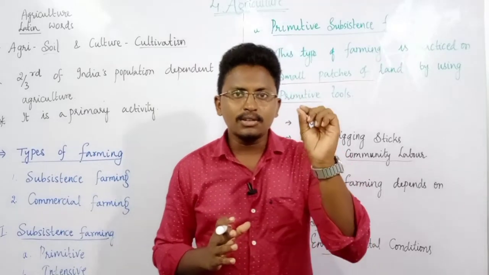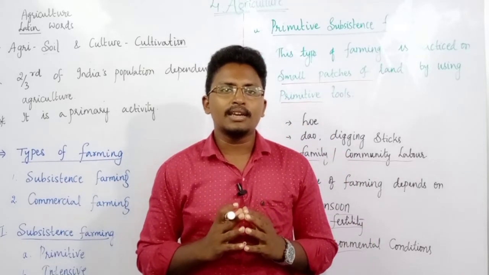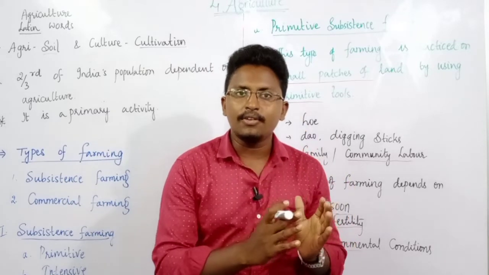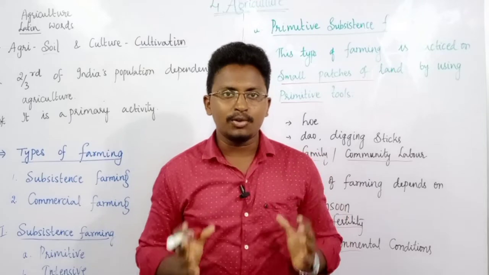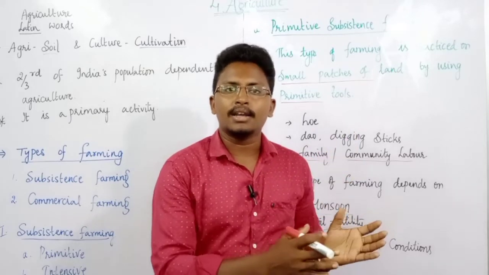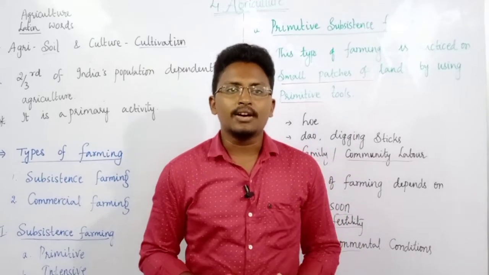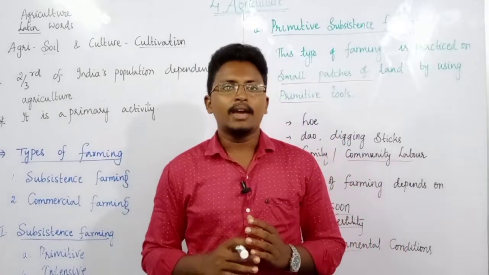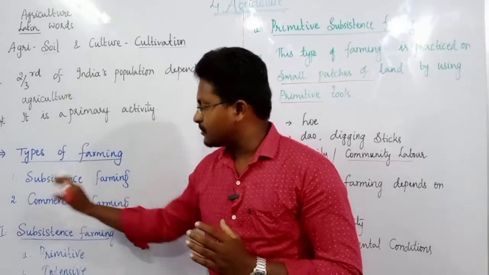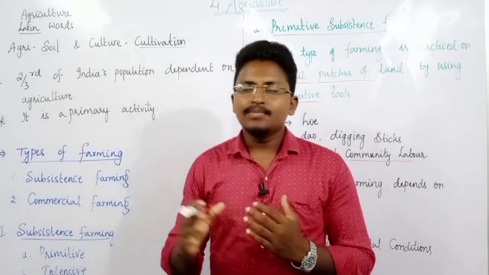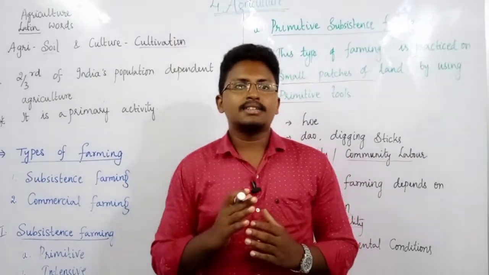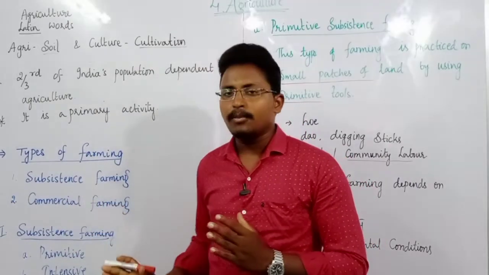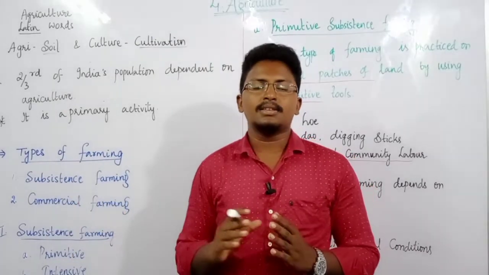The word subsistence simply means cultivation or production for self-consumption. Whatever we produce, we are not selling it in the market. It is mainly for our self-consumption. That type of farming we call subsistence farming. Later, we will discuss commercial farming. Subsistence farming is divided into two different types: one is primitive subsistence farming, the second one is intensive subsistence farming.